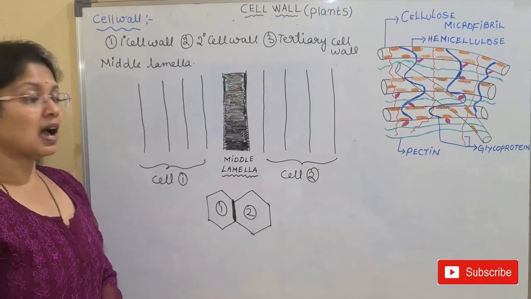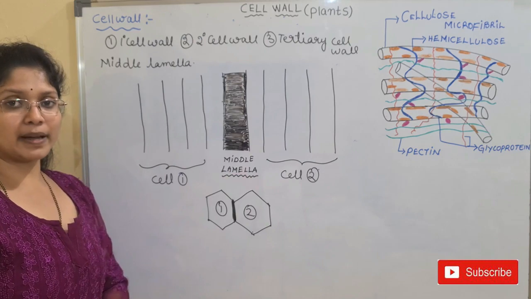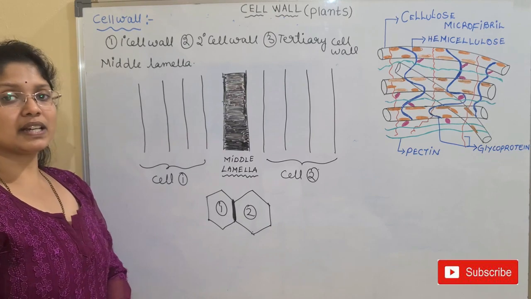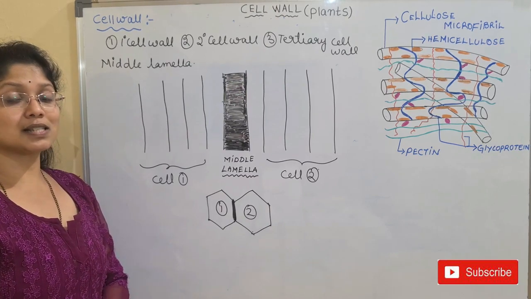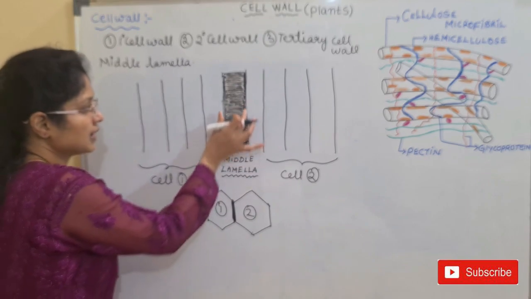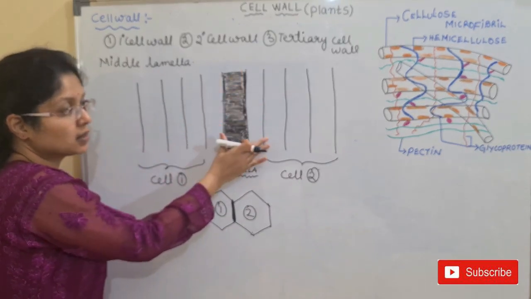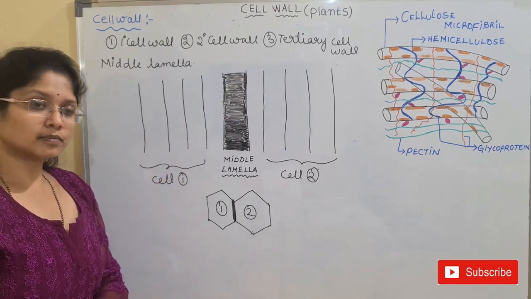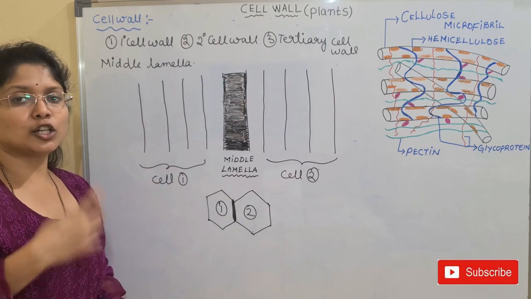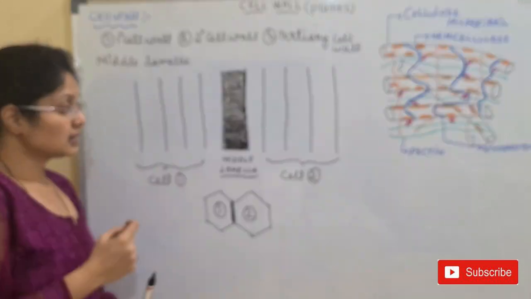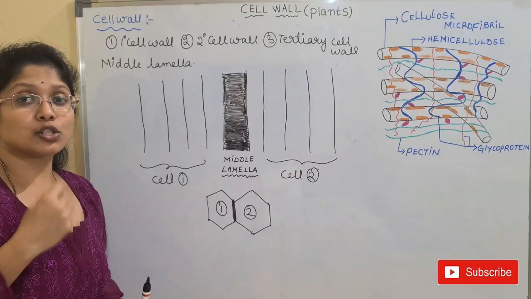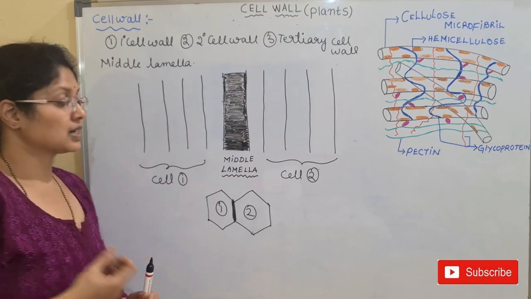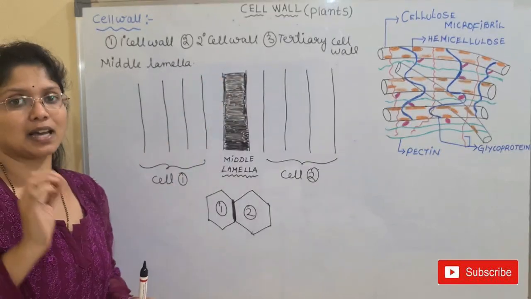As discussed before, I have told you that middle lamella is made up of pectin, and this pectin in turn will combine with the inorganic ions magnesium and calcium. They will form the semi-rigid gel, the gelatinous matrix, and this will bind the cells together. This is the first layer that is formed during the division. During cell division, the new cells are being formed, and at this time these new cells will show the middle lamella as the first and foremost layer. The first and foremost layer that is formed during cell division is the middle lamella.